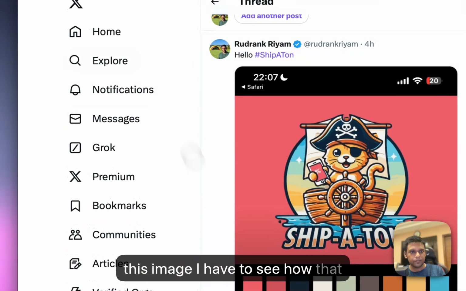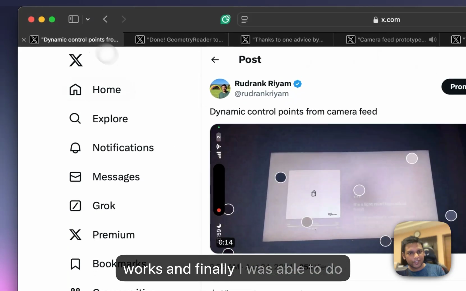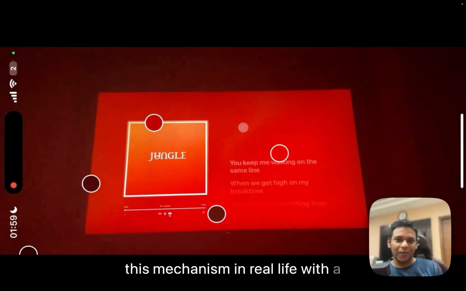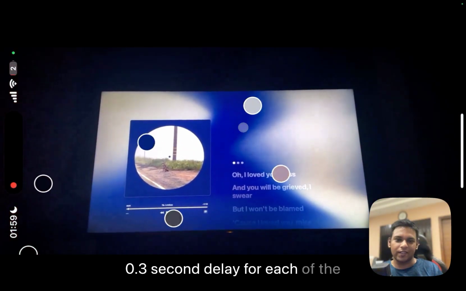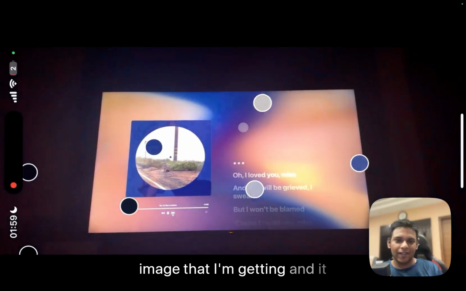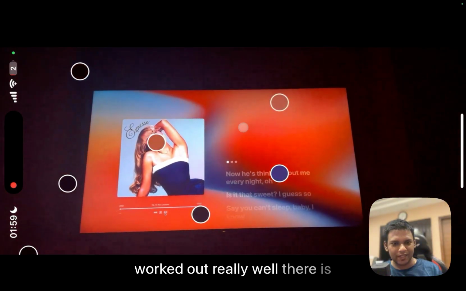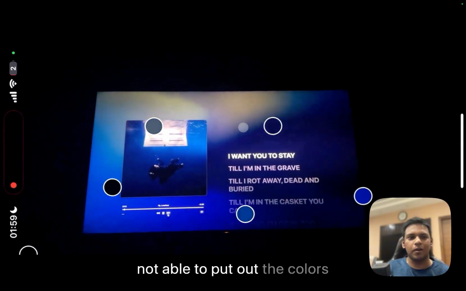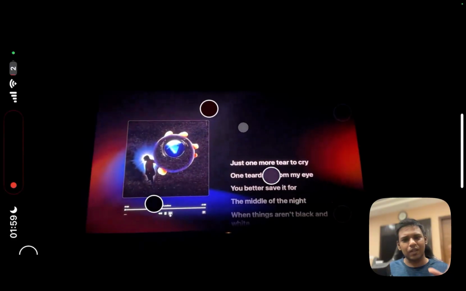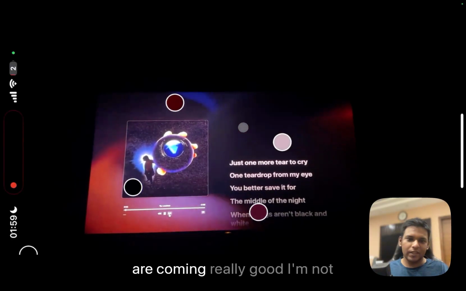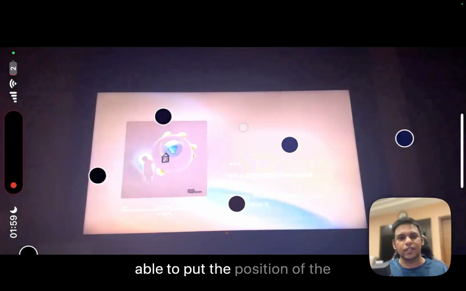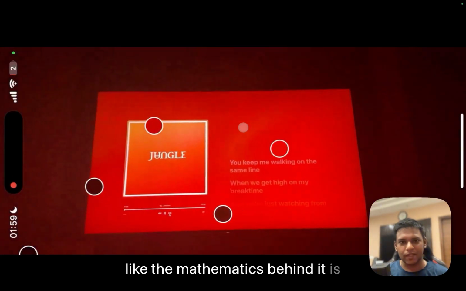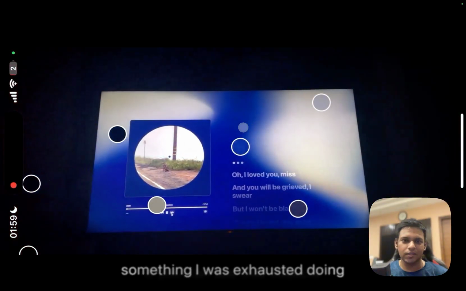And finally I was able to do this mechanism in real life with a 0.3 second delay for each of the images that I'm getting, and it worked out really well. There is some delay, not delay, but I'm not able to put out the colors well. I won't say colors, the colors are coming really good. I'm not able to put the position of the points exactly where I want them to be. The mathematics behind it is something I was exhausted doing.